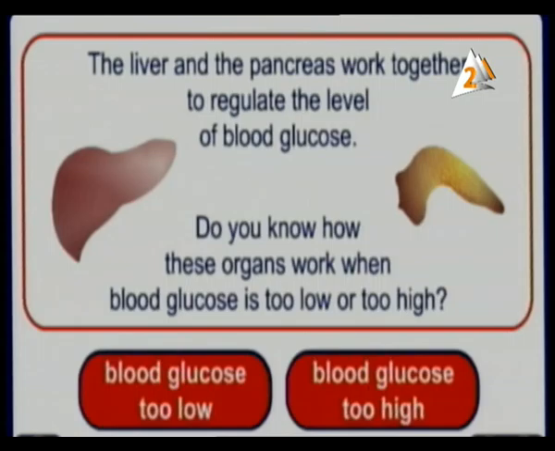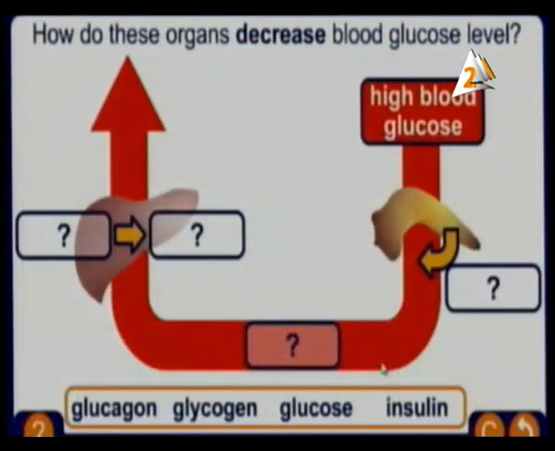We have the liver here, and the pancreas works together with it. The liver and pancreas regulate the level of blood glucose, the level of blood sugar. Do you know how these organs work when blood glucose is too low or too high? Let's go and see. Blood sugar is too high.